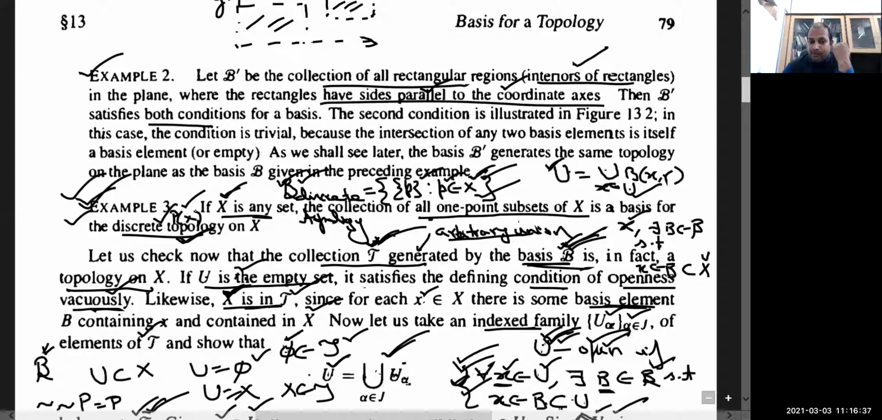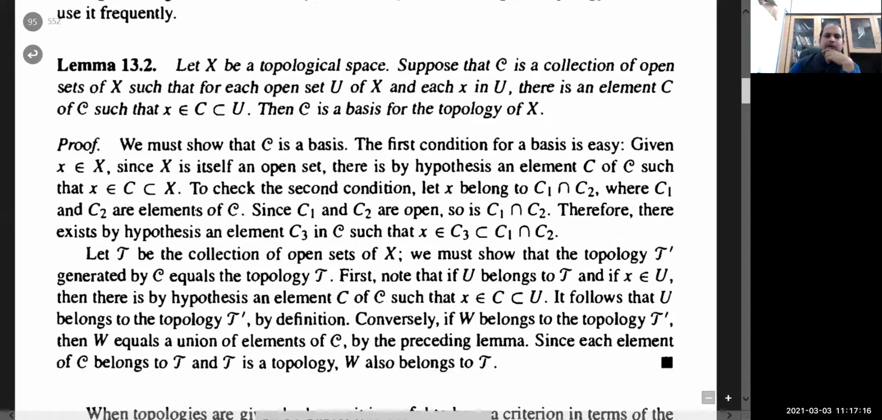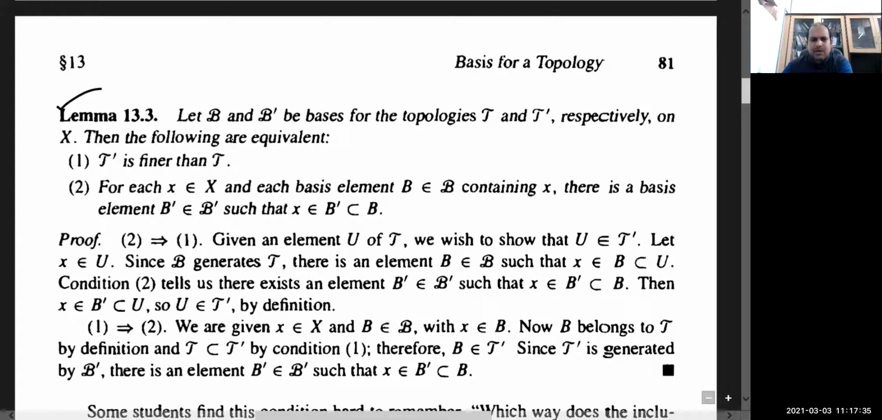Now another important result is this one: lemma 13.2 and lemma 13.3. These two I need to explain first. So first go to this, and then I will come to the previous one. Suppose, and see, just like in linear algebra, there is a concept of basis, but it is not similar to this one.